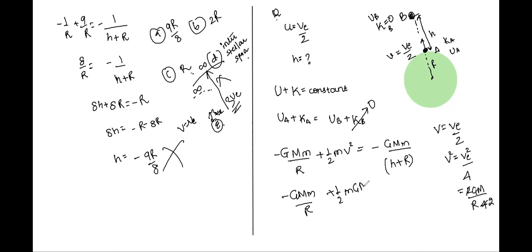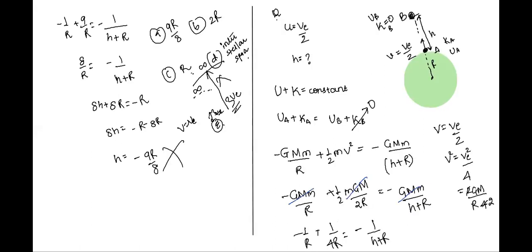So we have G into M by 2 into R is equal to minus GMm by R plus H. Let's cancel out the common terms, GM, from all sides. This is giving us minus 1 by R plus 1 by 4R is equal to 1 by H plus R.